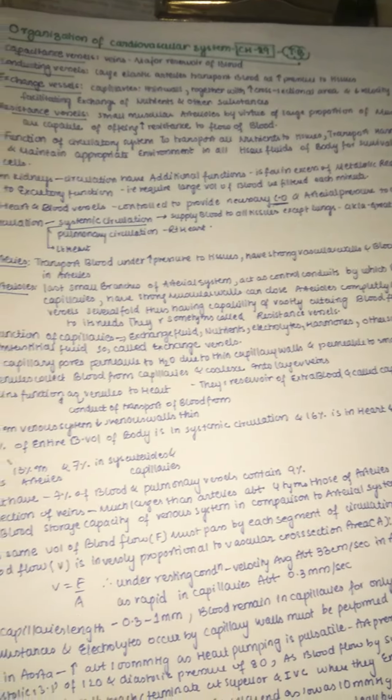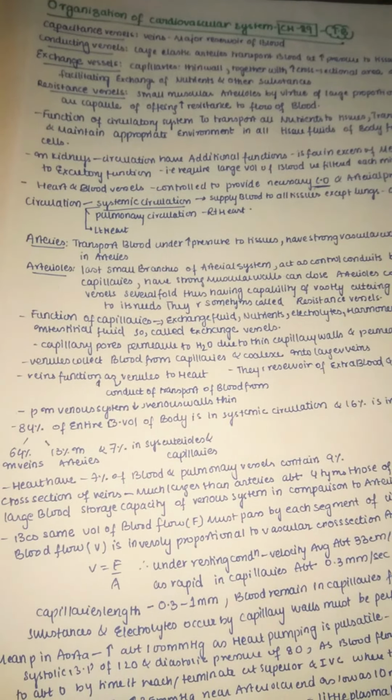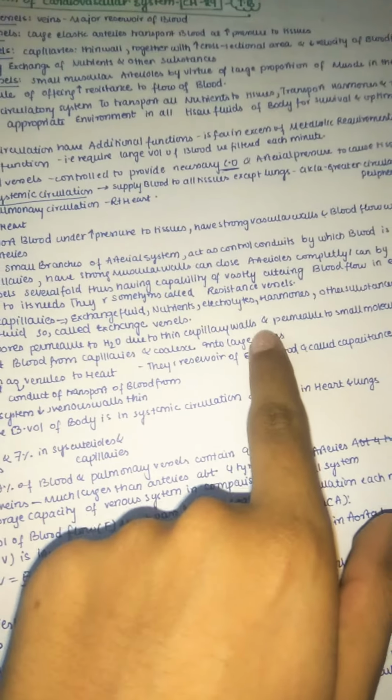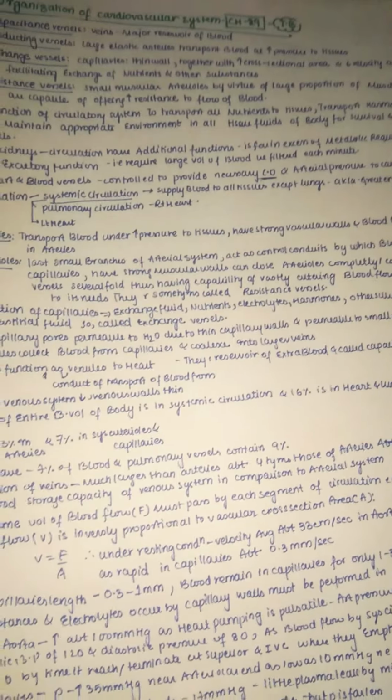So this is about arterioles, and now let us see the function of capillaries. Of course, arterioles end into capillaries. The function of capillaries is mainly to exchange fluid, nutrients, electrolytes, hormones, and other substances between the blood and interstitial fluid. So these are also called exchange vessels. First they exchange with the interstitial fluid, and later they enter inside the cell.